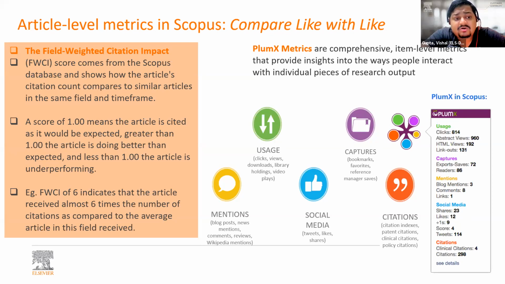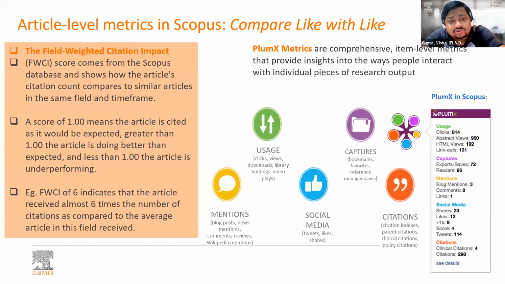So when we talk about field weighted citation impact, how does it help? I told you earlier, field weighted citation impact is measured on a scale where 1 is considered to be the global world average. Anything above 1 is better than world average, anything below 1 is below world average. Where do you find it?